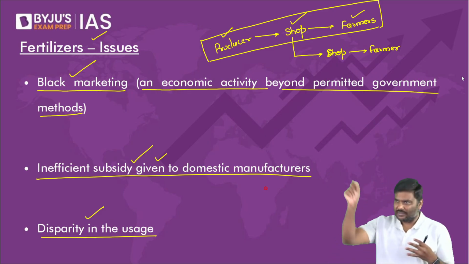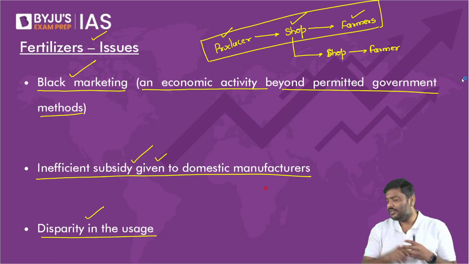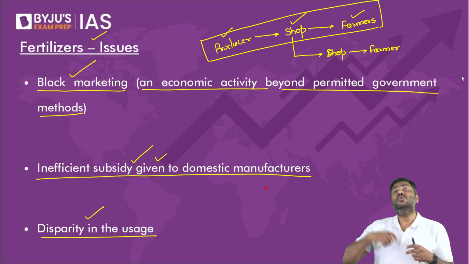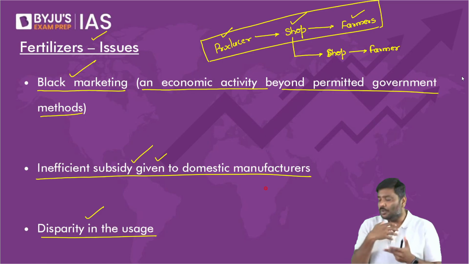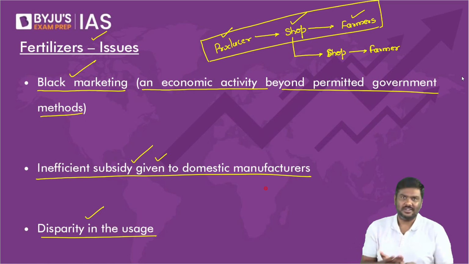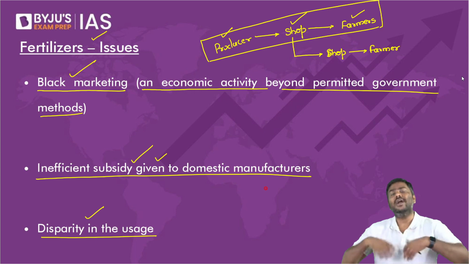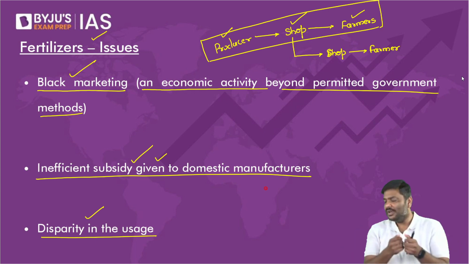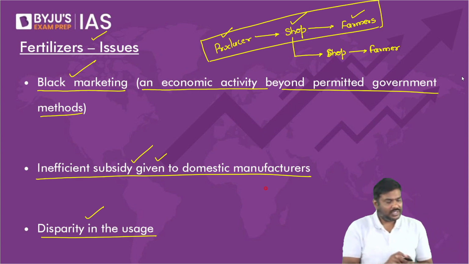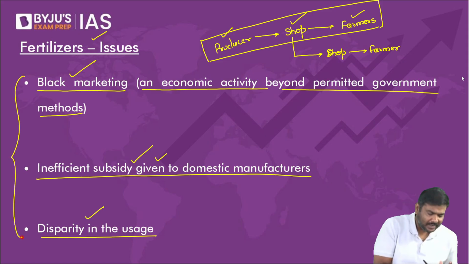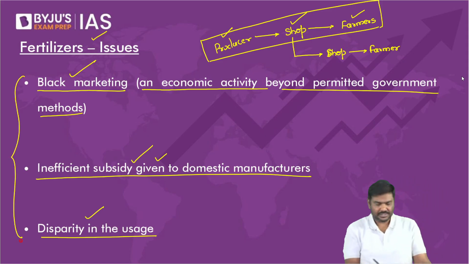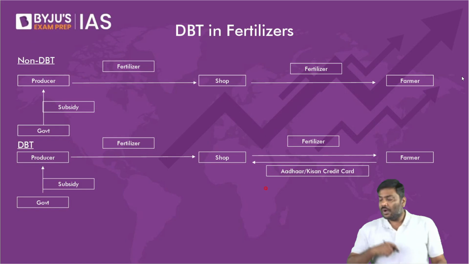The quality of the soil will start falling down. Fertility of the soil will start falling down. Eutrophication will happen. Algal blooms will be created, etc. So all of these are the problems associated with the very high consumption of nitrogen. So these are some of the issues related to fertilizer subsidies.